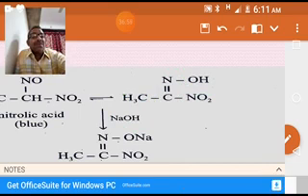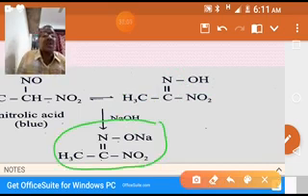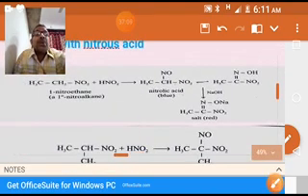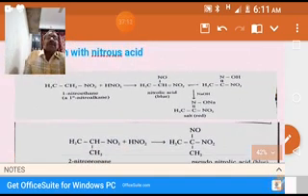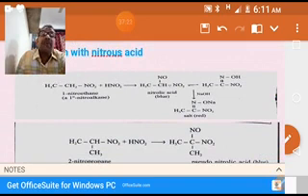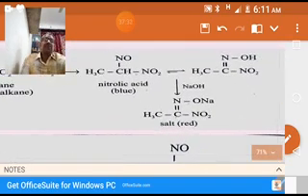This is the sodium salt of this compound. So primary nitrohydrocarbons, when they react with nitrous acid, give a nitroso substituted compound, which easily dissolves in NaOH giving a red solution.